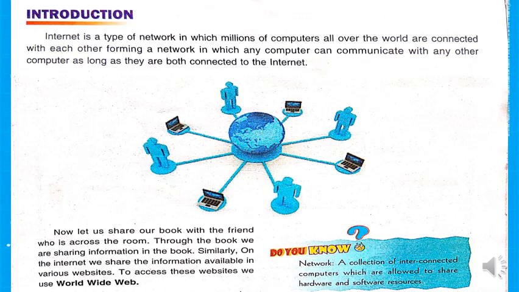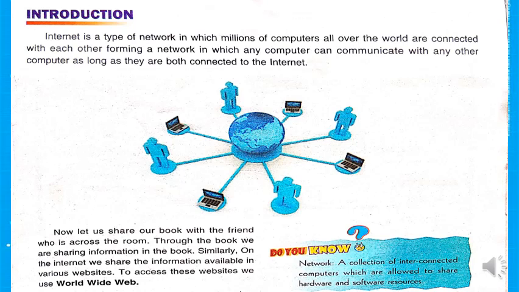Internet is a type of network in which millions of computers all over the world are connected with each other, forming a network in which any computer can communicate with any other computer as long as they are both connected to the internet. Here is an example. Let us share our book with the friends who are across the room.